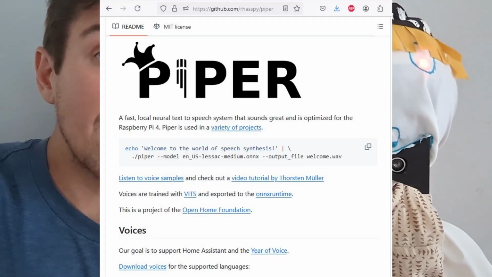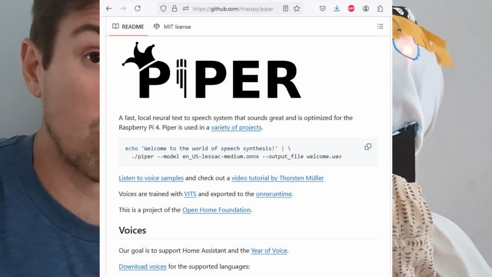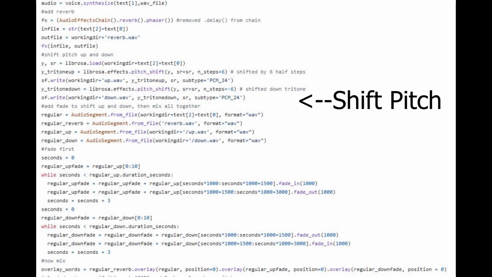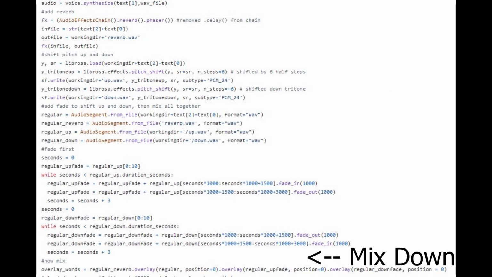And the last thing is we go text back to voice. So the speaker is mounted in here, and whenever we get a response from this guy, he's actually going to spit those words back to us in that spectral tone. We're using Piper text-to-speech, which is a really fast text-to-speech, and then we take it and we add reverb and phaser, and then we do a separate modification to it where we change the pitch to a tritone above and a tritone below, and then we mix all of those components together in order to get that ghostly sound that we were just hearing from Casper in all of his responses.